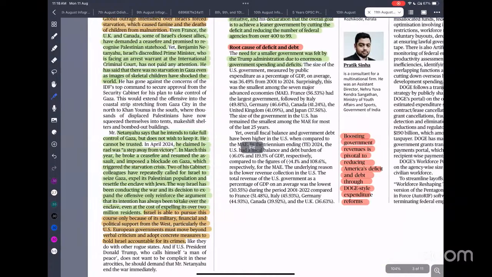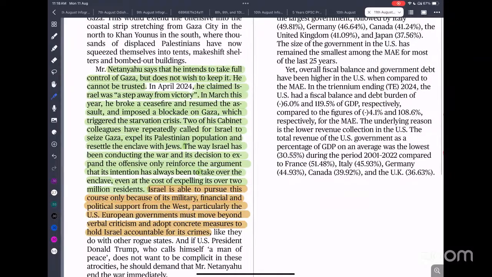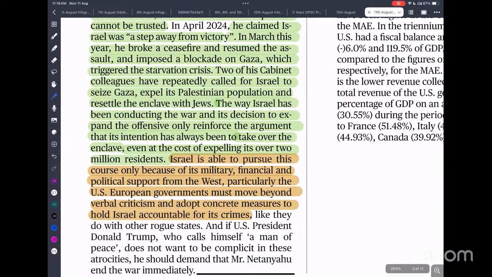Israel is able to pursue its course only because of the military, financial and political support from the West, particularly the USA. The USA talks about human rights abuse in the Russia-Ukraine war, which led to the killing of Ukrainian people. On the one hand it is saying that; on the other hand, it is supporting Israel in killing Palestinian people. You can see the double standard of the USA.